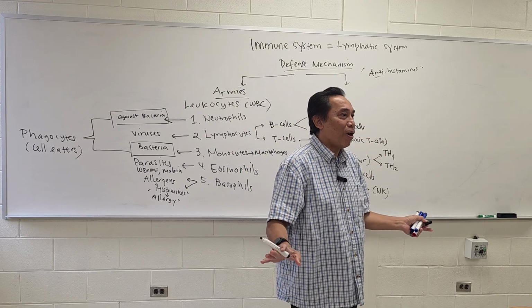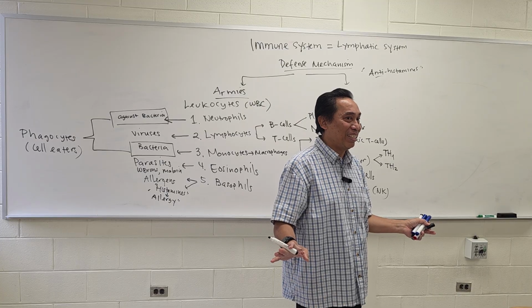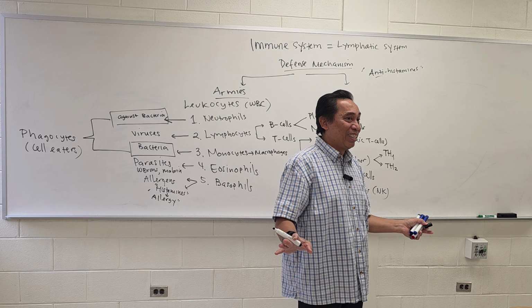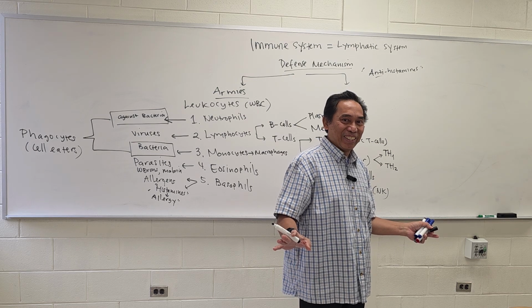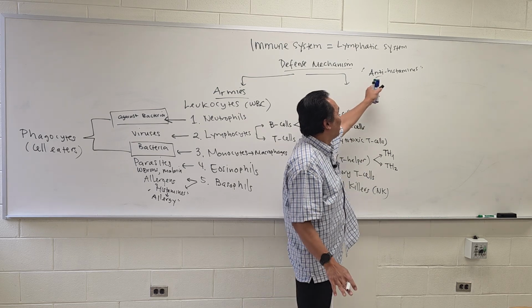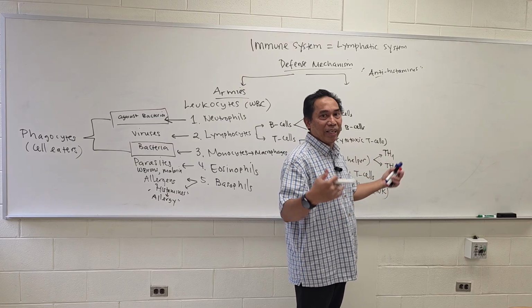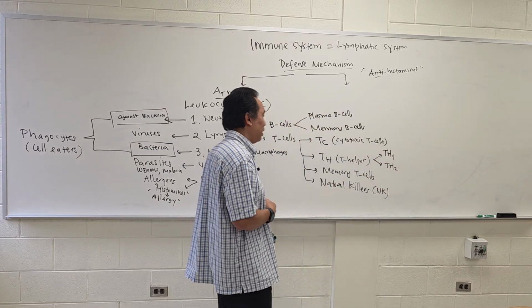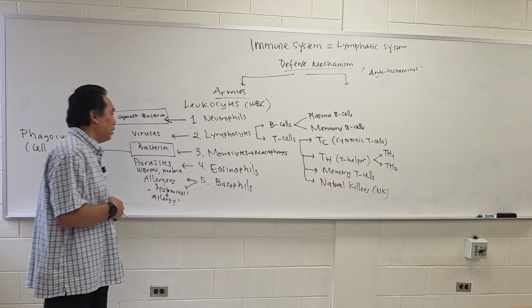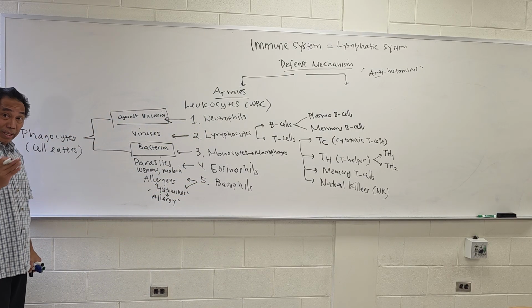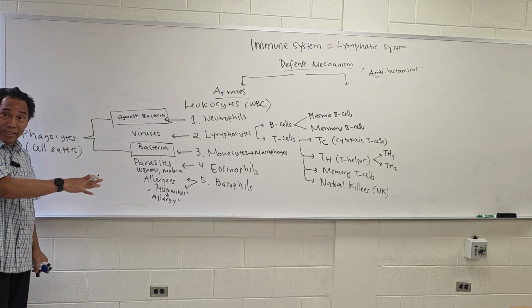Antihistamine. It blocks the histamine production. That's how it works. That's the reason why it's not forever. It's only temporary, because when the antihistamine is done, they need to take it again. That's the allergy, which is done by this basophil. Are you with me? So those are our armies.